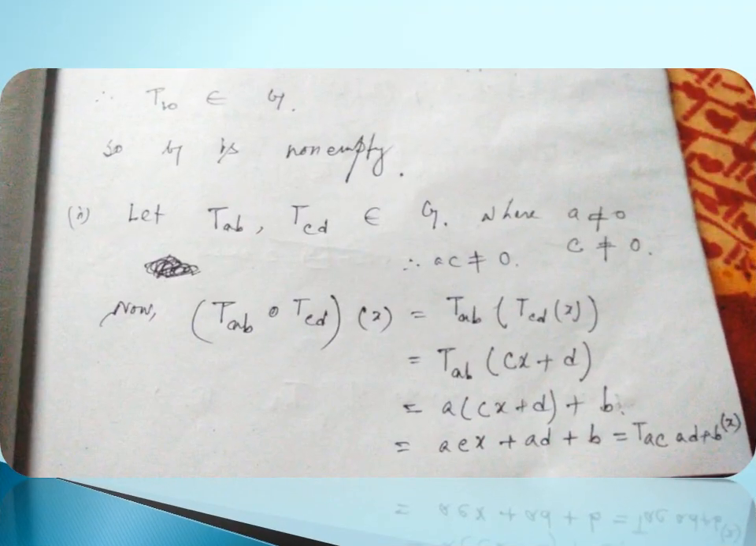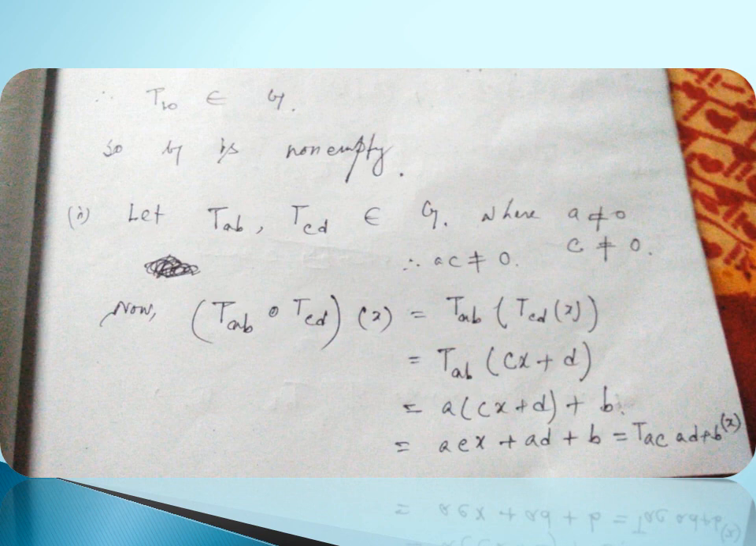So T_10 belongs to G. A equal to 1 I have taken, B equal to 0. So this is T_10 of x, a real number. So this belongs to G. So G is non-empty. This is clear. First, closure property. So naught is closed on G, I will show.